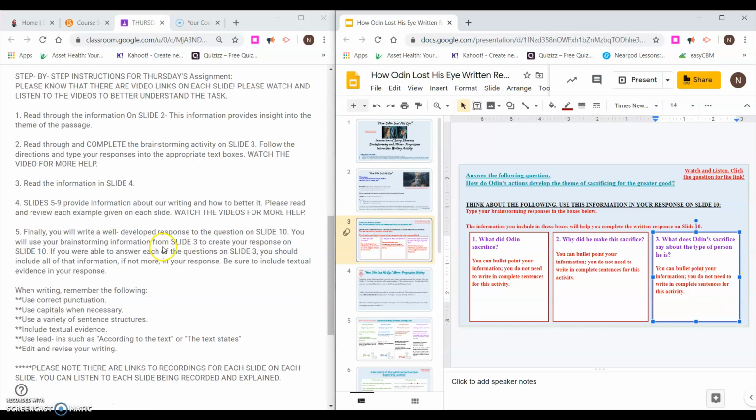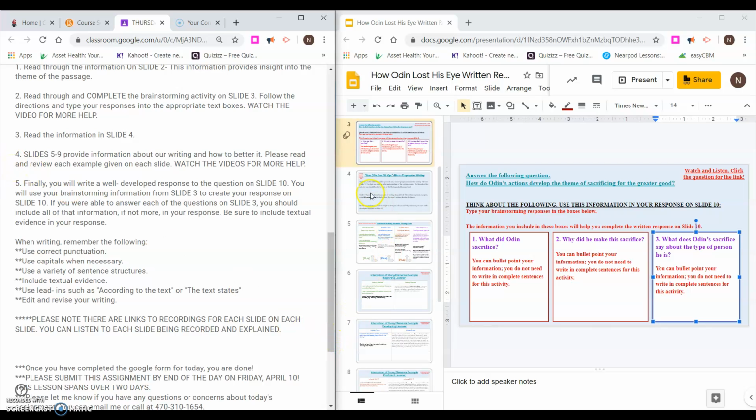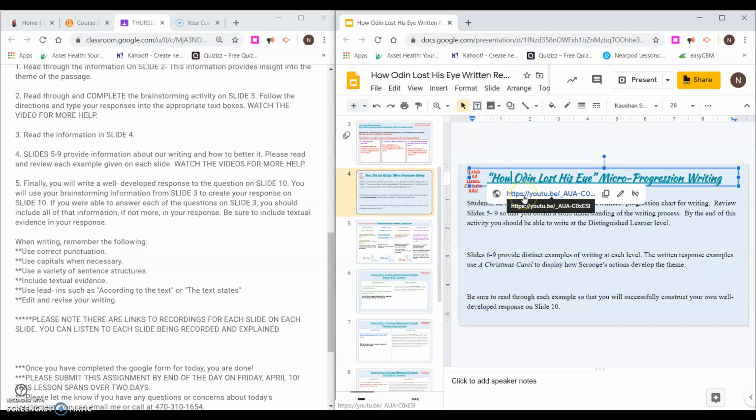Okay, then slides 5 through 9 provide information about our writing and how to better it. Please read and review each example given on each slide. Watch the videos for more help. So that was slide 4. Make sure you read through that and listen. And again, I have a link up here. You can click on the title and listen to the video.